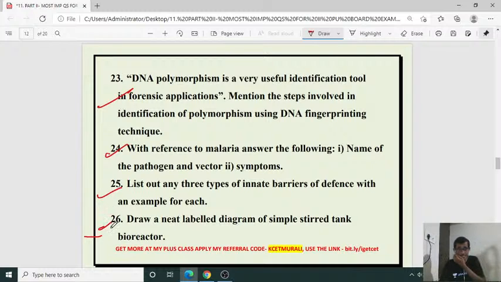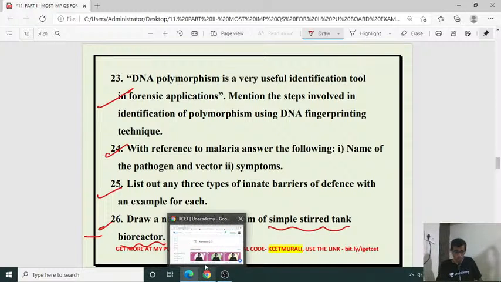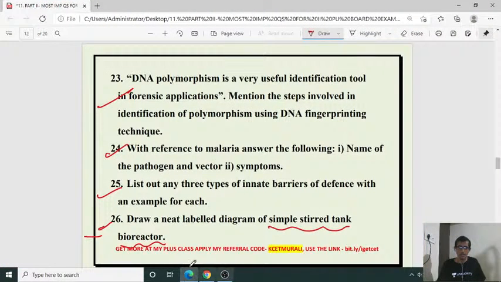Then 26, once again, another question: draw a neat labeled diagram of a simple sterile tank bioreactor. Bioreactor comes under the biotechnology process, so use of bioreactors. You should study the simple sterile tank bioreactor diagram, and you have to draw it with the labeled parts.